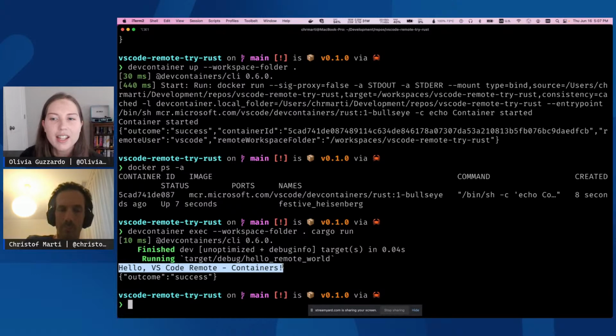Awesome. I think there's a bit of a misconception that when people were using dev containers before, it was only a VS Code thing. So is this moving us in that direction to say, hey, it's not just VS Code, you can use dev containers wherever you are? Absolutely, yes.